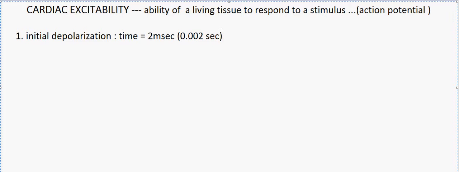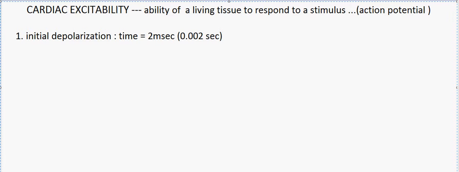So it takes place very shortly, but there is more influx of sodium ions, which tends to increase the positivity of the myocardial cell. You should know that depolarization just tells about increasing of the positivity, and vice versa for the repolarization, where there is decrease of positivity, that is the cell goes into a negative state.